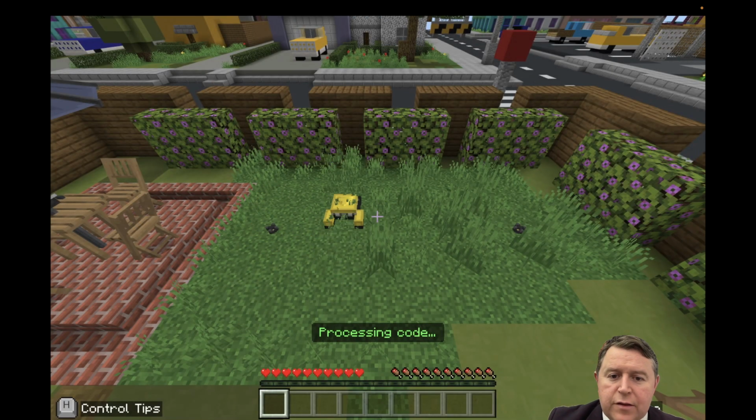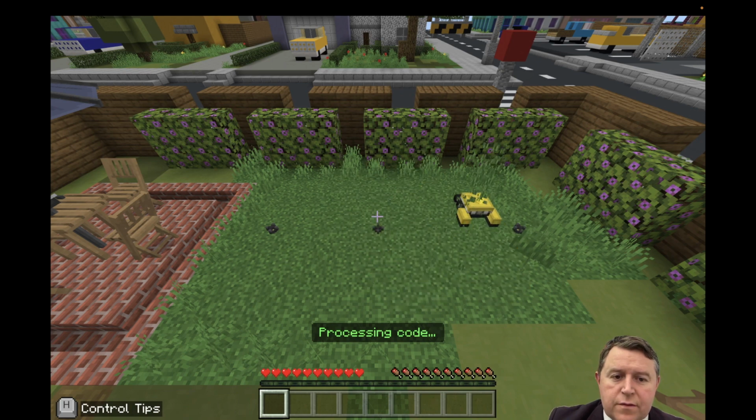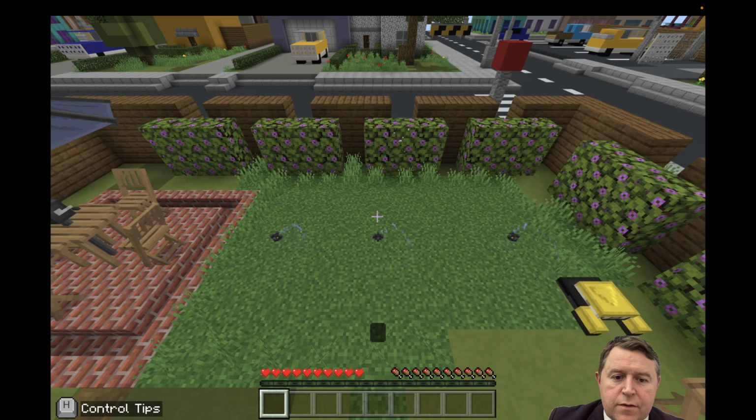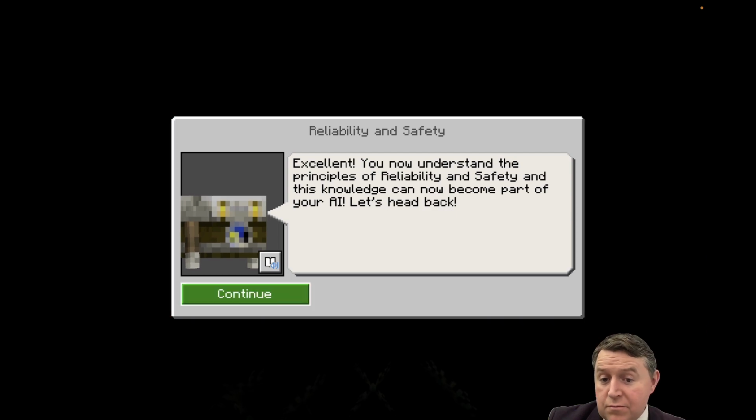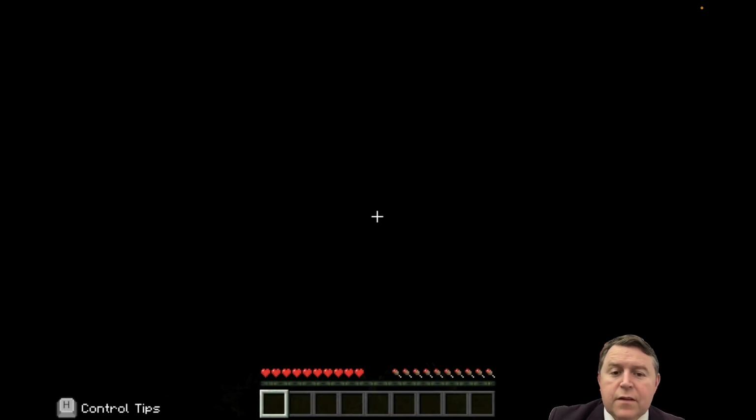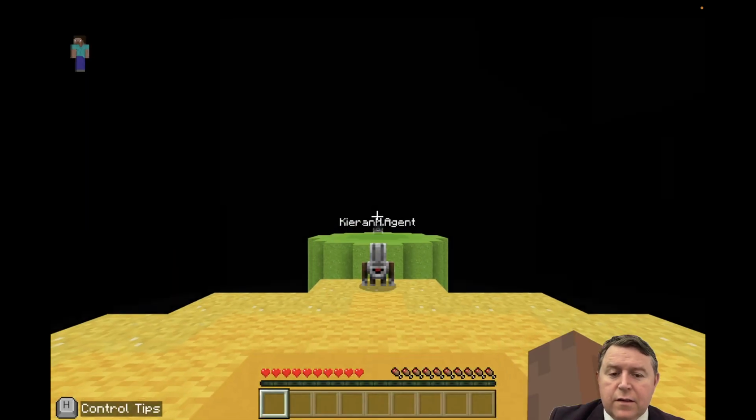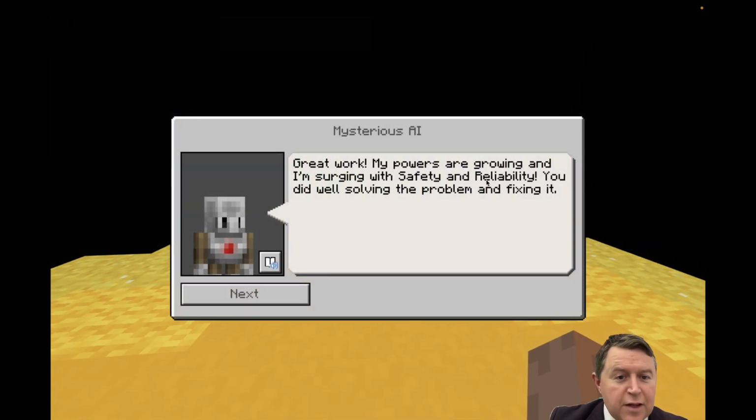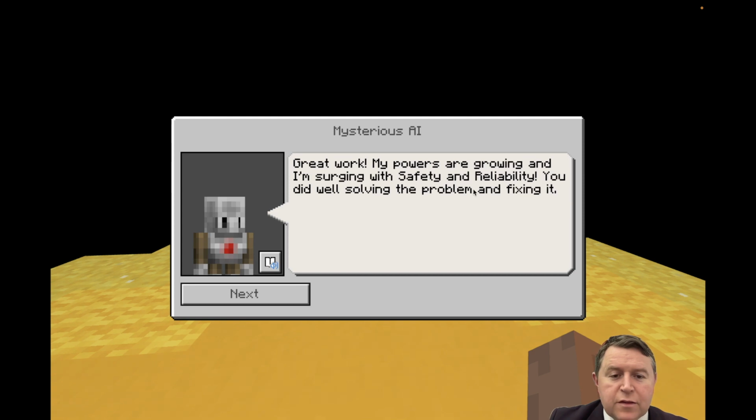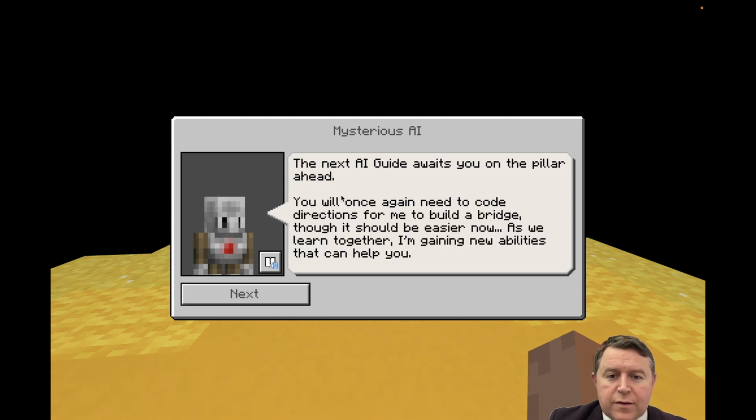Okay, so now you can see it's going up. There we go, perfect. Excellent, now we understand the principles of reliability. Excellent. Okay, great work. My powers are growing. I'm surging with safety and reliability. You did well solving the problem and fixing it. Let's go to the next one. Your next AI guide awaits you on the pillar ahead.